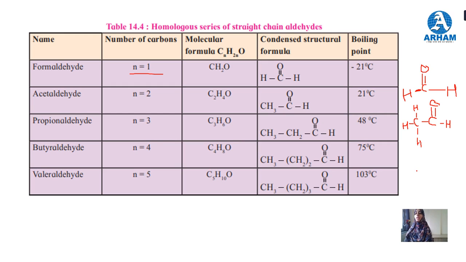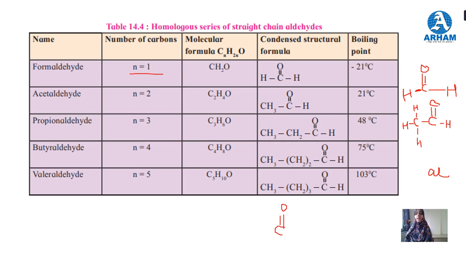Ethanal: from the alkane name you add the suffix 'al'. Another one is propionaldehyde. In propionaldehyde, the number of carbon atoms is 3, C3H6O. I'm drawing the structure here.